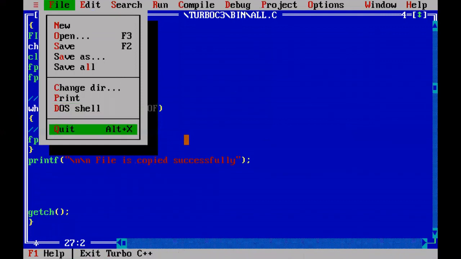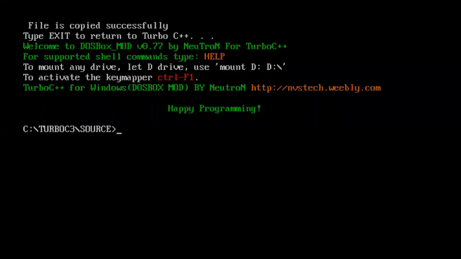So you go back to the DOS shell, and here you type the program name and the file names. To whichever C language program you are going to give the files, that program name we have to give as the first argument here. What is the program name? Our program name is all.exe, or you can give simply all, space.